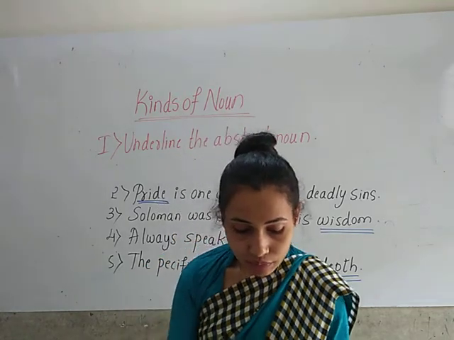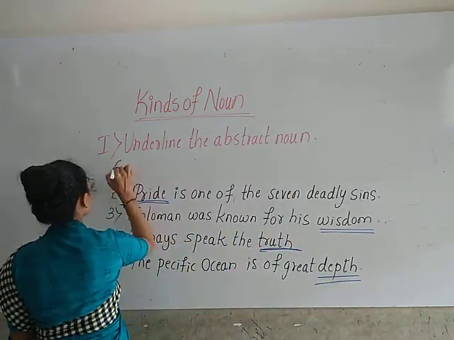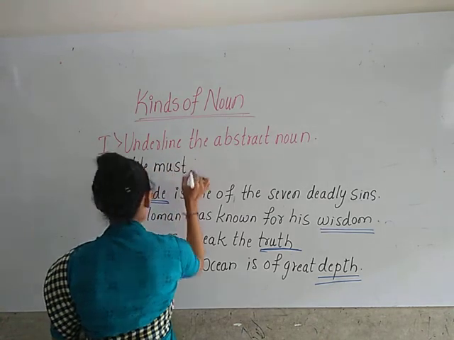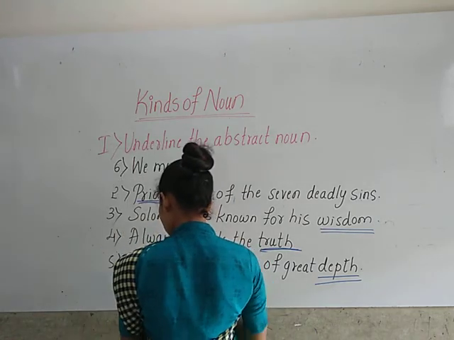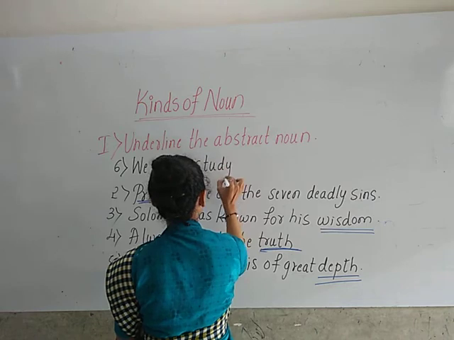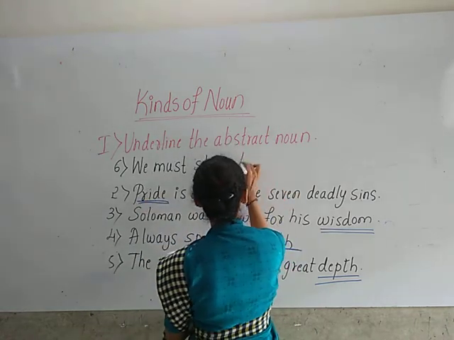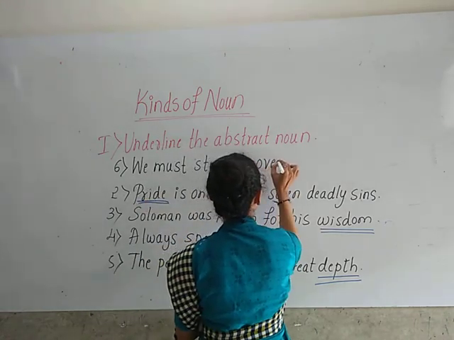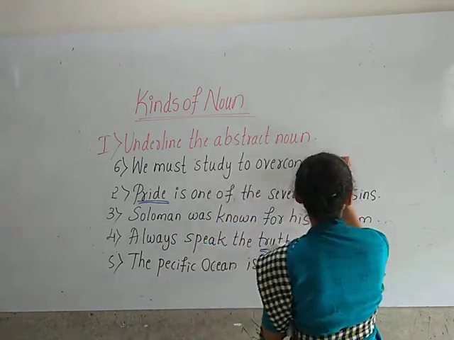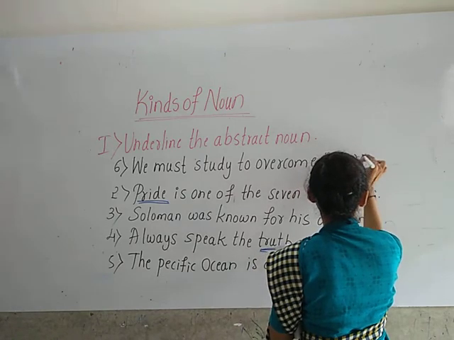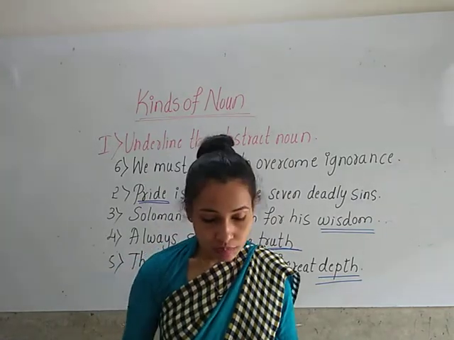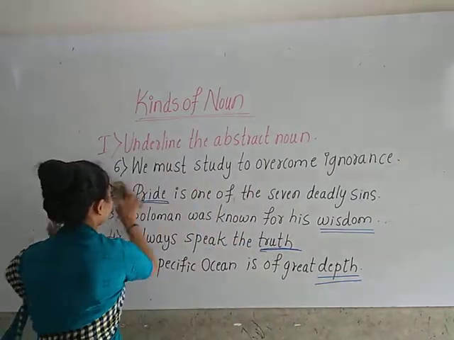Look at the sixth one. We must study to overcome ignorance.